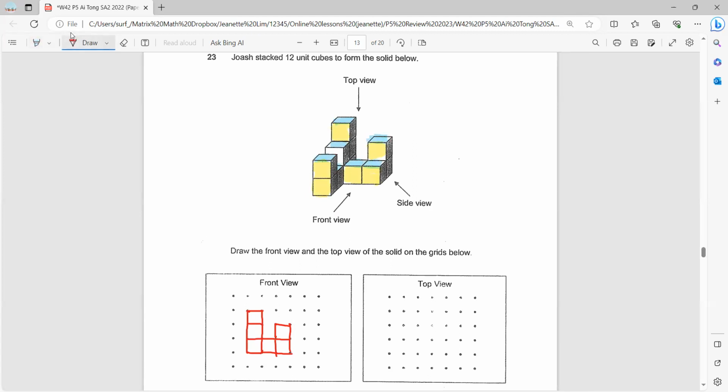Okay, so 4 cubes on the left. And where the second cube is, there are 2 more to the right. Then there's 1 more here. Okay, so this is what it looks like.